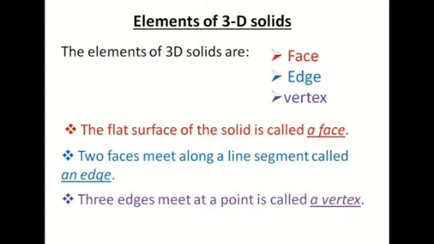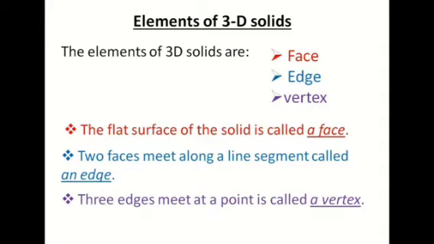So when we take a solid, we always find which are the faces, which are the edges, which are the vertices, and we will count how many faces, edges and vertices there are. So to count, you need to know which is the face, edge and vertex. The flat surface of the solid is called a face. Where two faces meet along a line segment is called an edge, and where three edges meet at a point, that point is called a vertex.